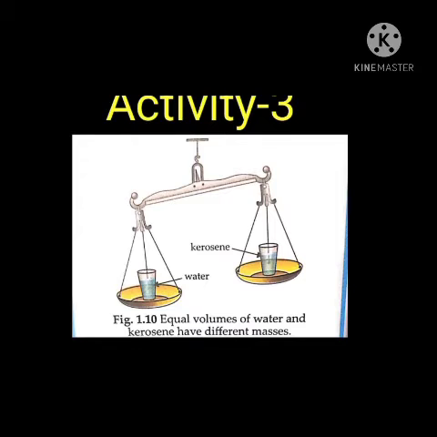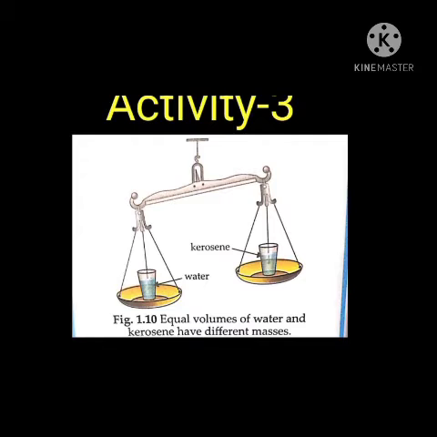We have taken the amount of water and kerosene, both are equal, it means they have equal volumes. But when we weigh them, we have observed that they have different masses. Water has more mass than kerosene. This proves that equal volumes of different substances have different masses, right?